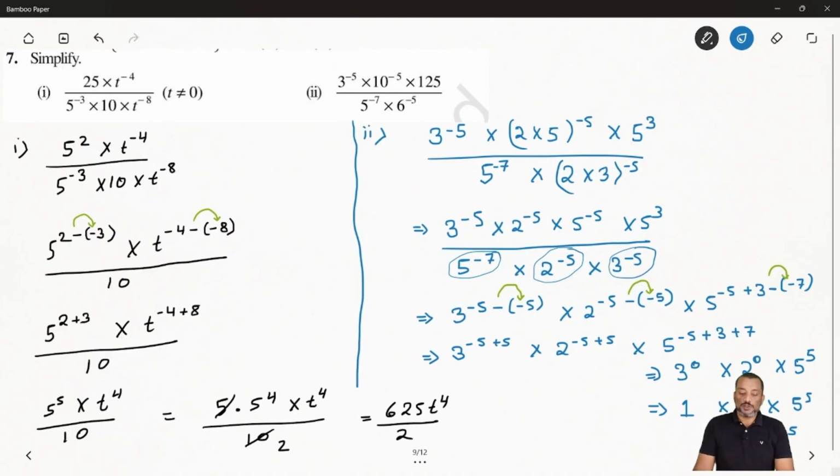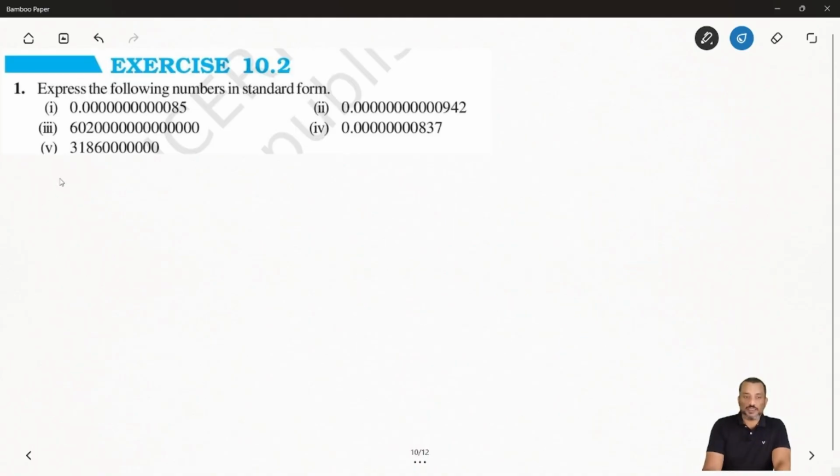Hope it's clear. So this way we can solve this type of question the easy way. But most important, remember sign conversion. If you make a mistake with the sign conversion, the whole question will be wrong. Okay, now let's come to the new exercise. This is exercise 10.2.